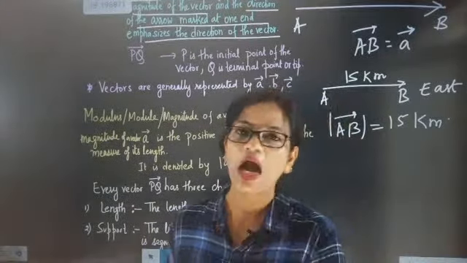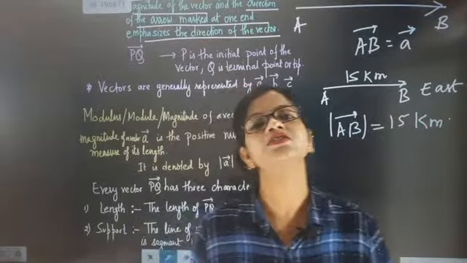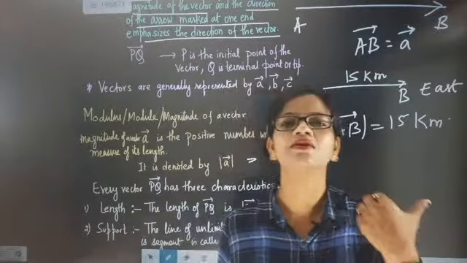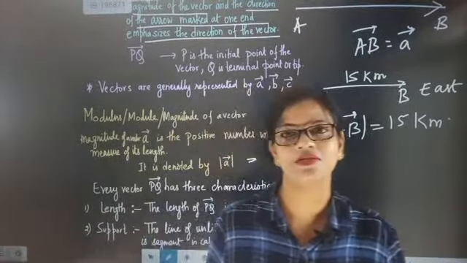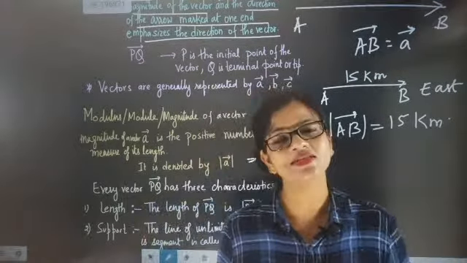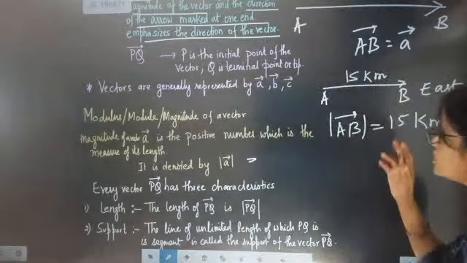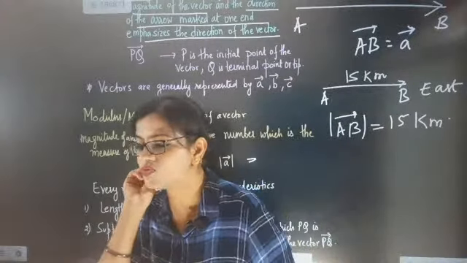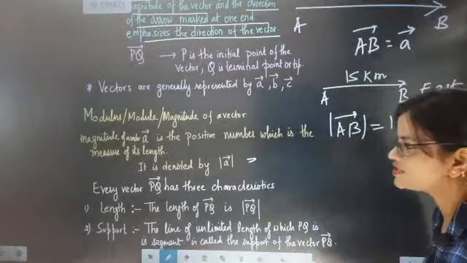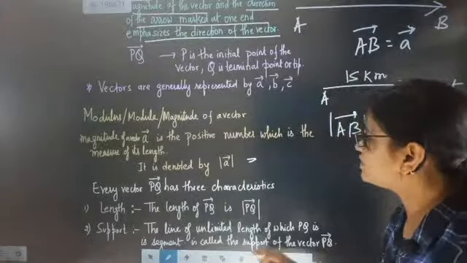But if I say that the car started its journey from A going towards B and covered a distance of 15 kilometer towards east, then I just added direction to distance. The distance covered was 15 kilometer towards east, so it is exactly becoming a vector. We have done the modulus presentation and added one small flavor, the direction, and that's why it became a vector. I hope you have understood this point.